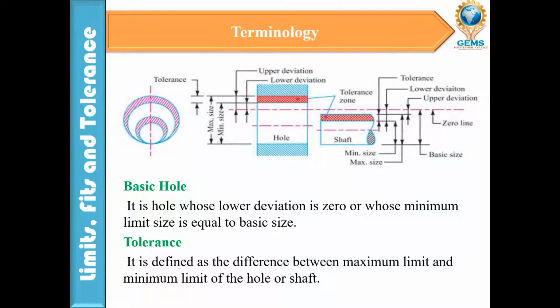Now the basic hole. The hole whose lower deviation is 0, or whose minimum limit size is equivalent to the basic size. Suppose this is the 0 line. If you see this, the lower deviation corresponds to the 0 line or basic size, so that hole is a basic hole.